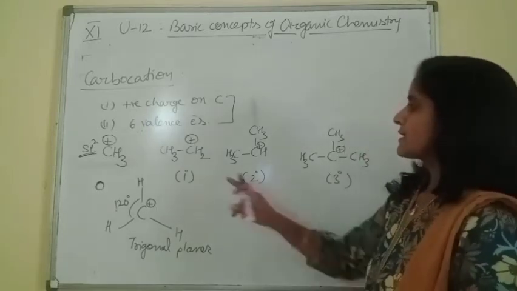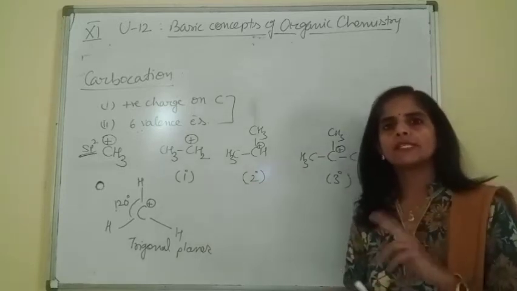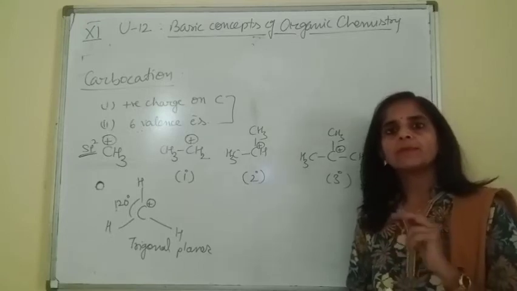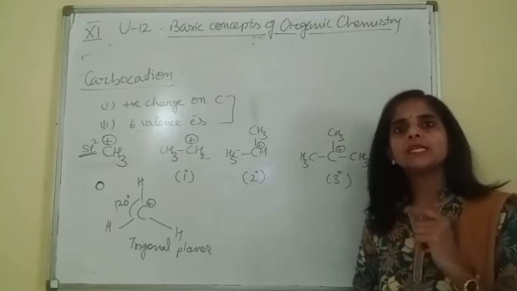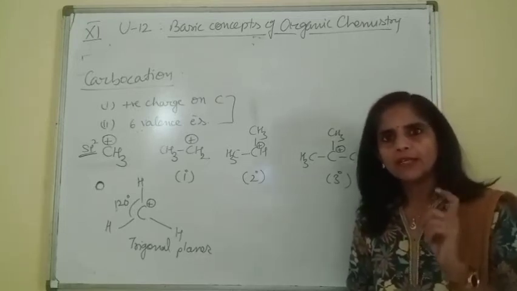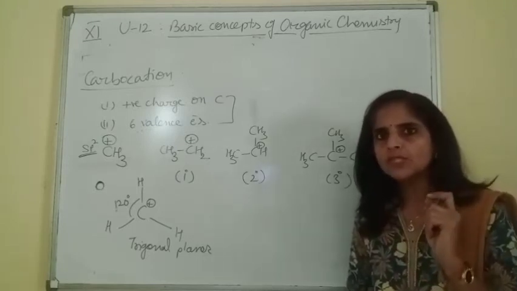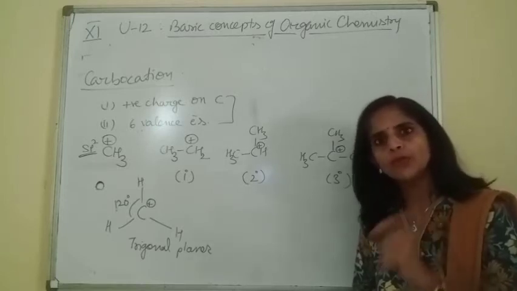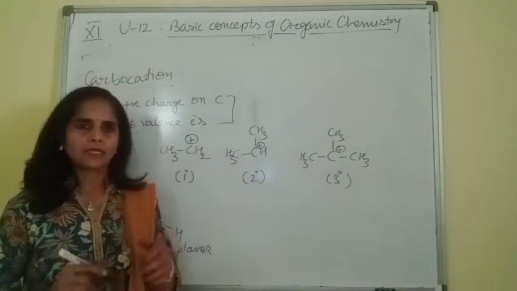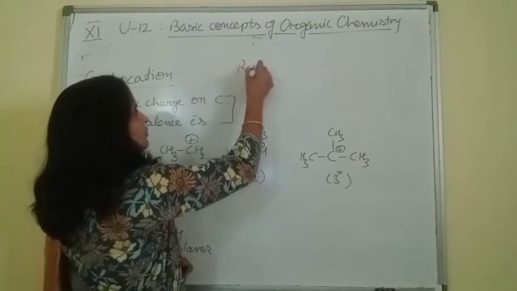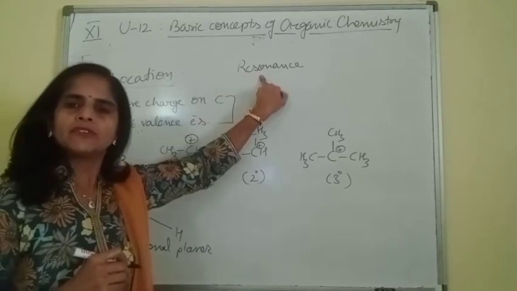Now if we discuss the relative stability of these 3 carbocations, beta, here you can use 2 concepts. Either we can explain the stability by using hyperconjugation or we can explain the stability by using inductive effect. Whenever a question comes regarding stability, remember one thing: the most important factor to explain stability is resonance, if applicable. If applicable, first of all, we are supposed to explain stability in terms of resonance.